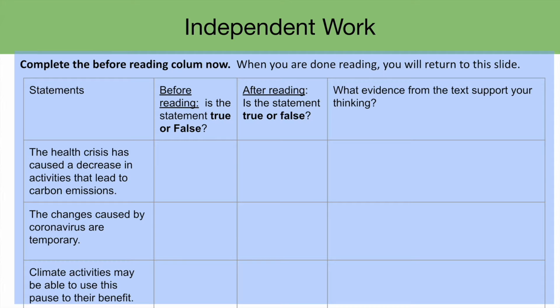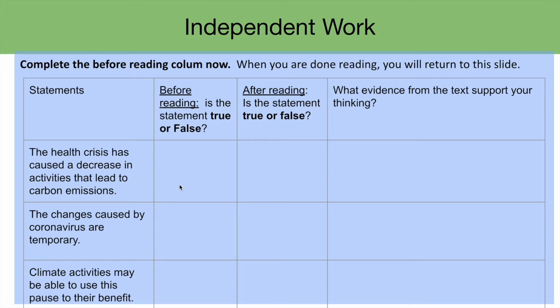Independent work. Complete the chart before reading. When you are done reading, you will return to this slide. Statements. The health crisis has caused a decrease in activities that lead to carbon emissions. So, before the reading, is the statement true or false?